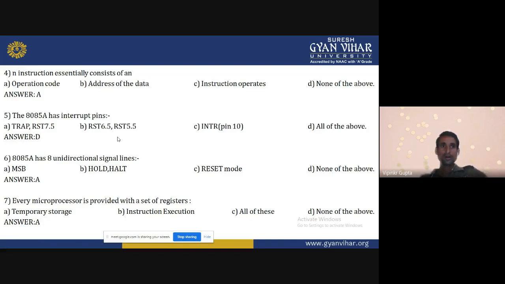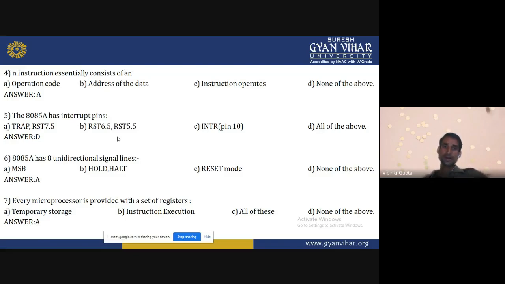These address lines are unidirectional. The lower address lines are multiplexed with the data line. It means LSB, least significant bit, and MSB means most significant bit. These LSB are multiplexed with the data line, so these are bidirectional. So MSB is the only one unidirectional. So the correct answer is the MSB.